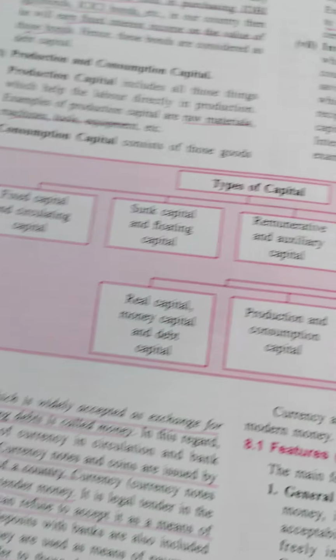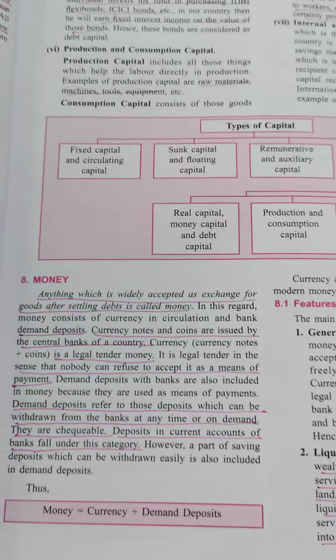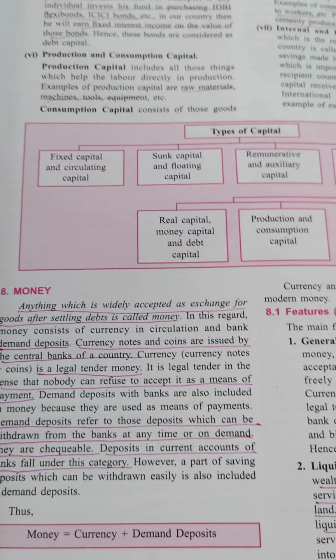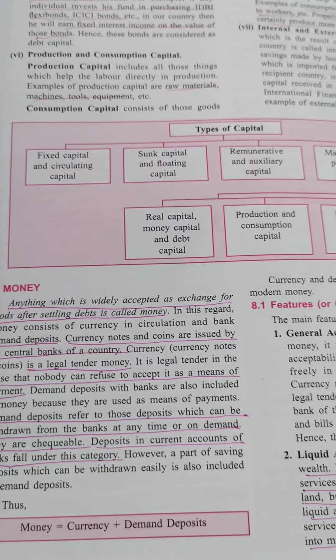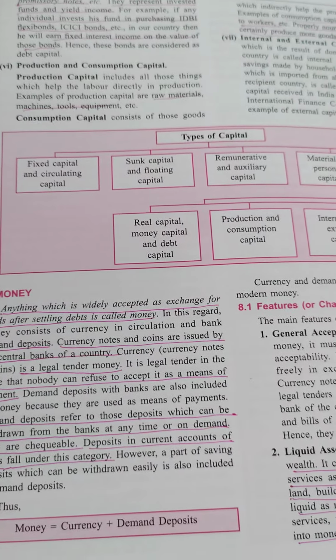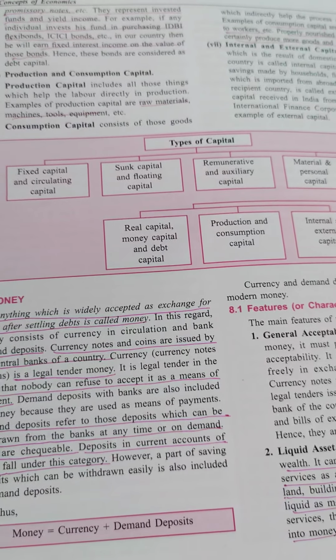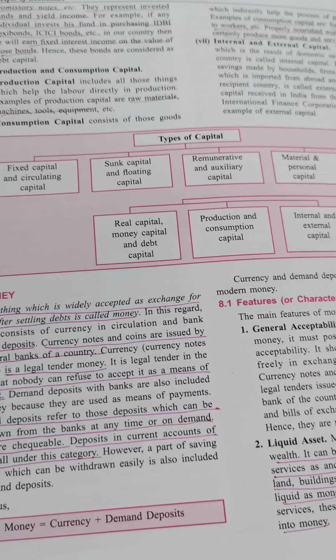Now we are coming to money. So we have discussed the types of capital. Is it clear? Now we are coming to money. The word money, when it comes to our mind, means paper currency. Coins are there. And what we are thinking is, when we have money, we can purchase anything. Is it clear?